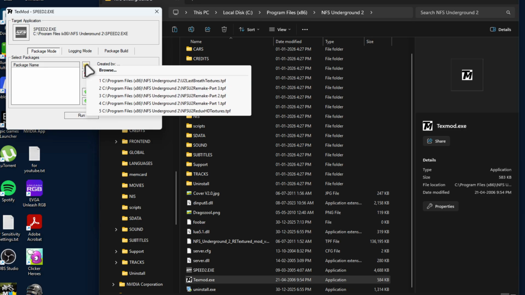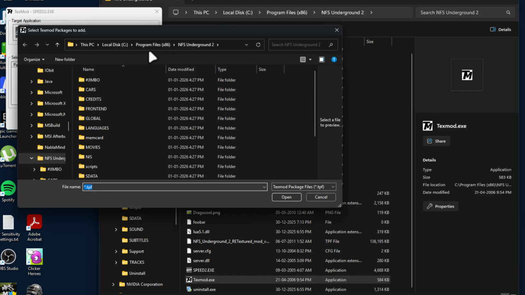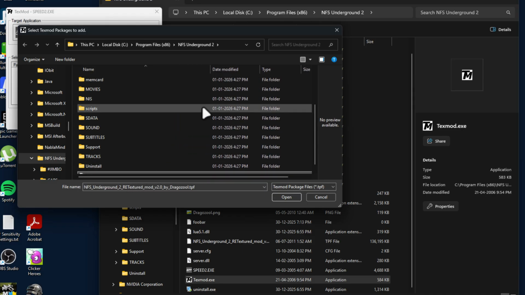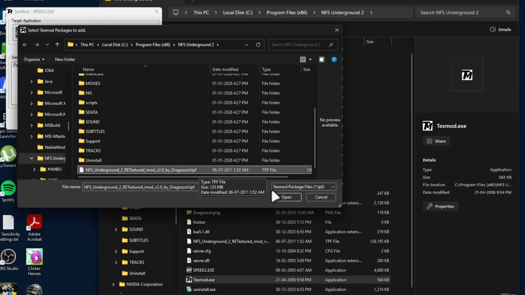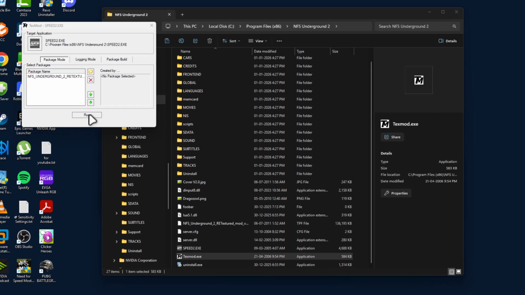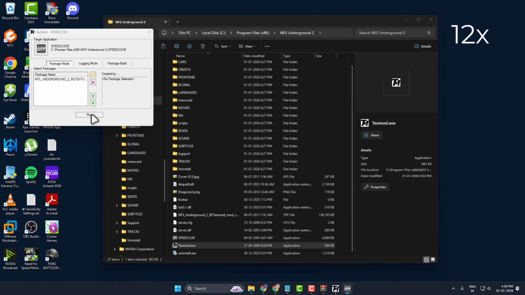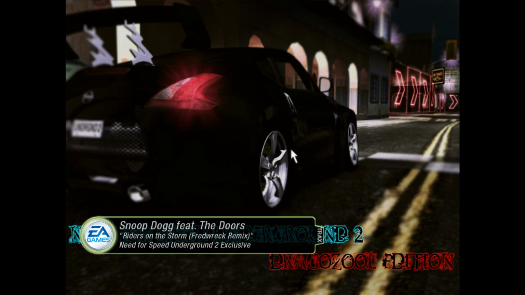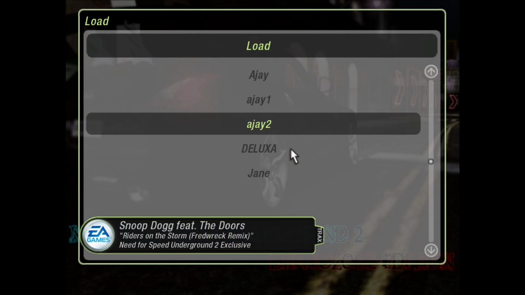Select this small folder icon and select browse and navigate to the game folder and scroll down and select this .tpf file and select open and select run option, and you just need to wait for at least 3 minutes. After the load is done, press enter, load a profile.